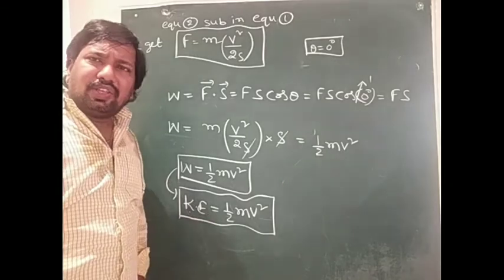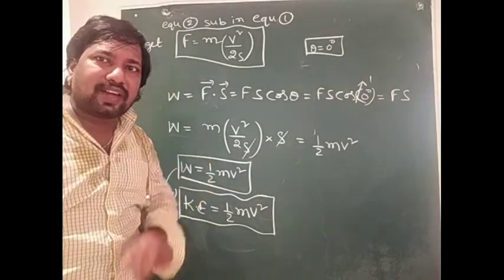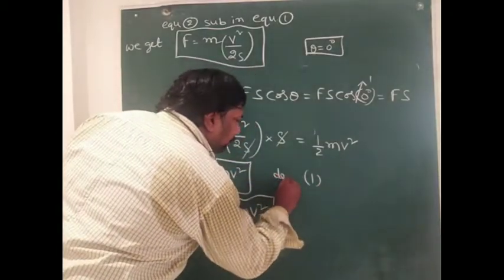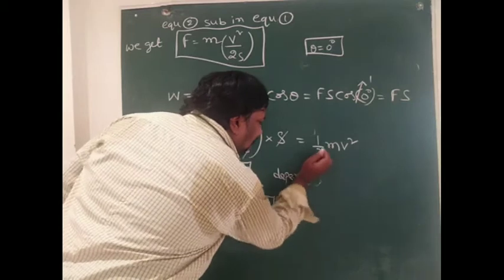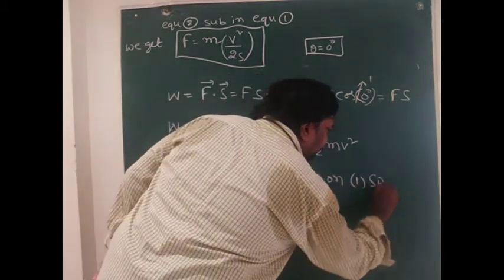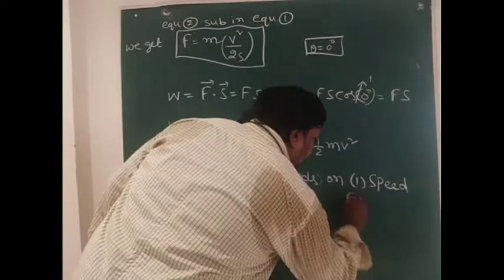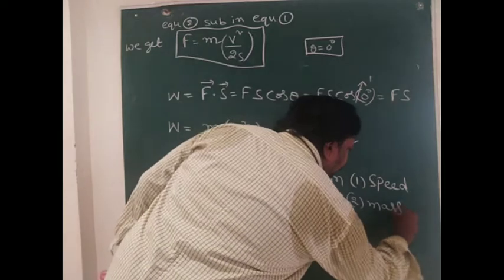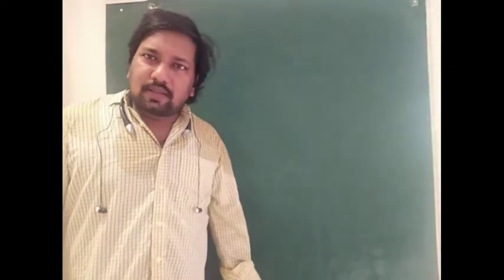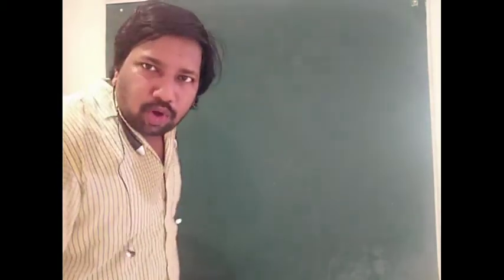Now, the kinetic energy of the body depends mainly on only two factors. The first factor is the speed of the body, and the second is the mass of the body. Next, the relation between kinetic energy and momentum of the body.